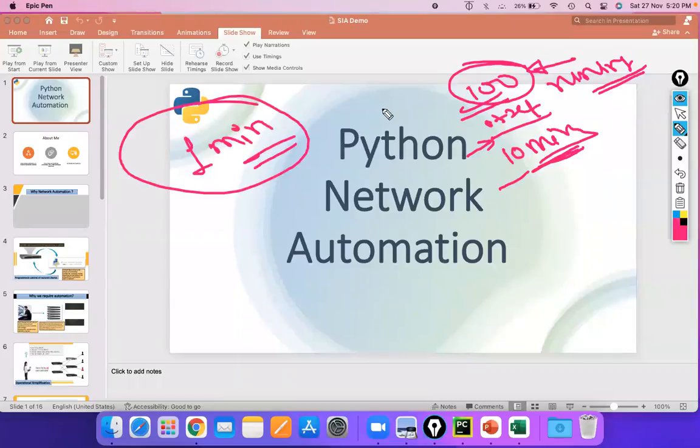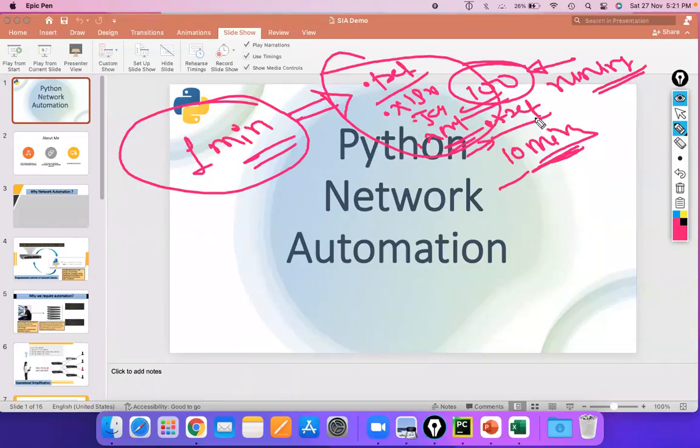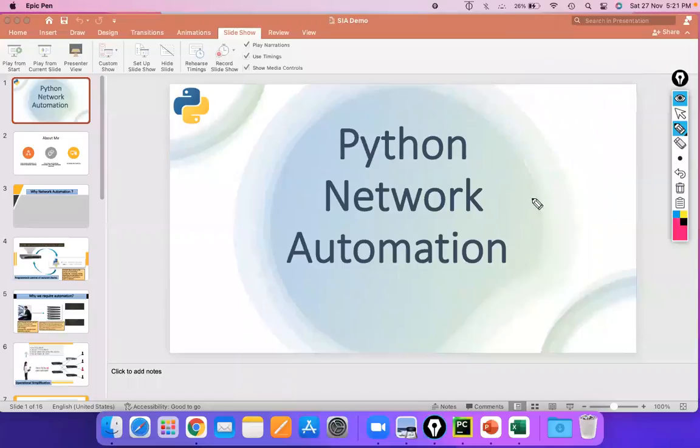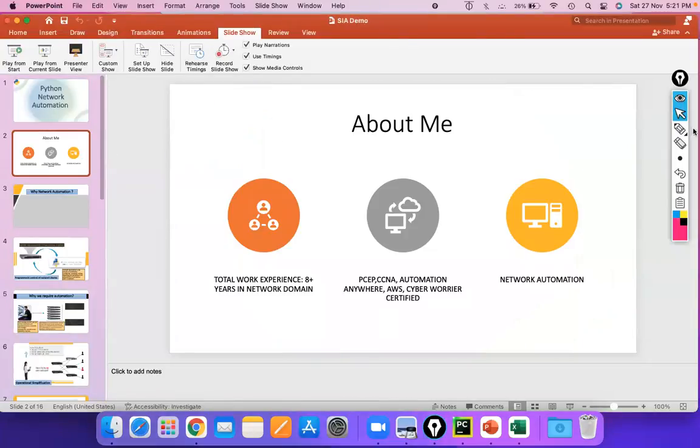The format that you want, you can convert it to .txt, .xls, .json, .xml. Whatever format you want, you can get the details from the devices. This is the first parameter. Let's move ahead with the next slide and see what the other stuff is.